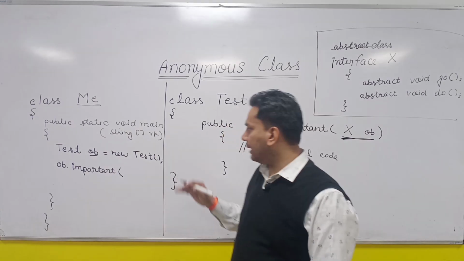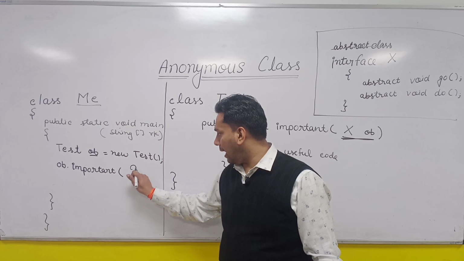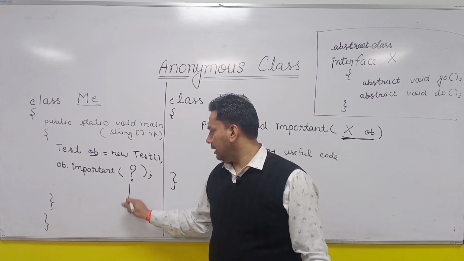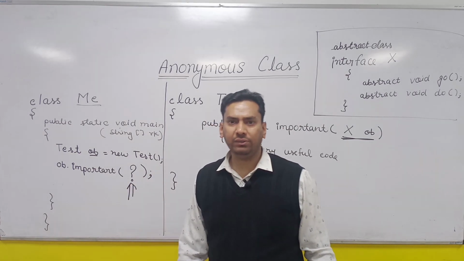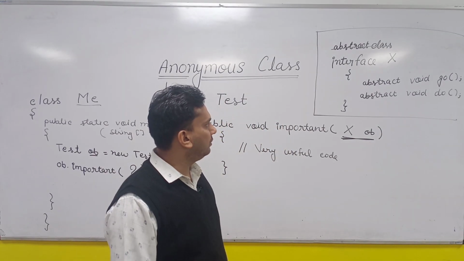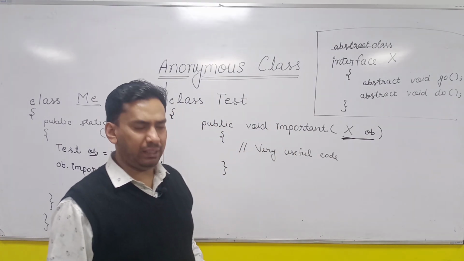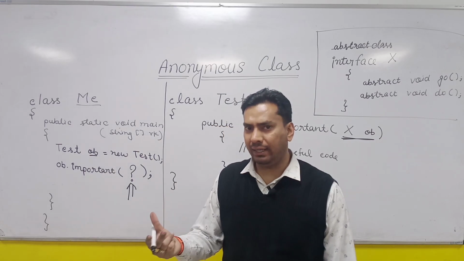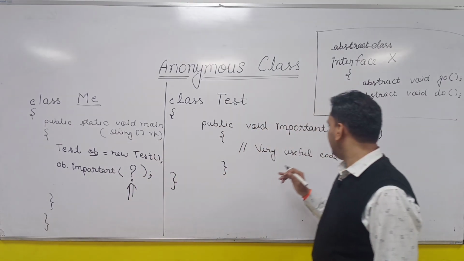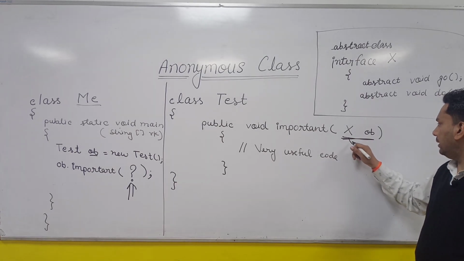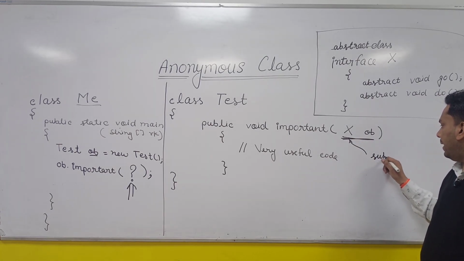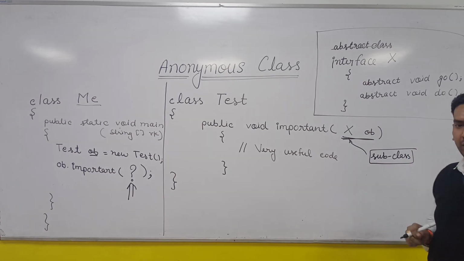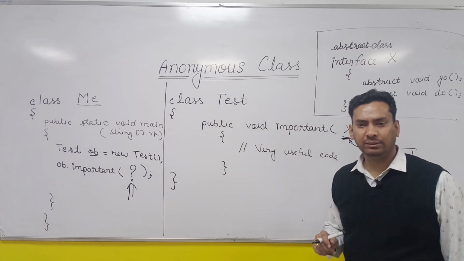Right? So in this case, I will be facing the problem of how I will create the object of x here. So this is the problem: how you will create the object of x here. So the solution is, definitely there is a concept that says that if some parent type of object is required, like x type object is required, you can pass the object of its subclass. It means a parent reference can hold the child object. So you have to pass the object of a subclass of x.